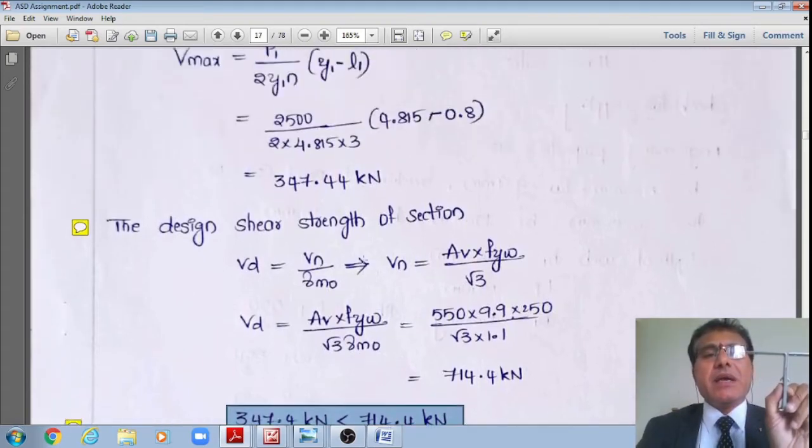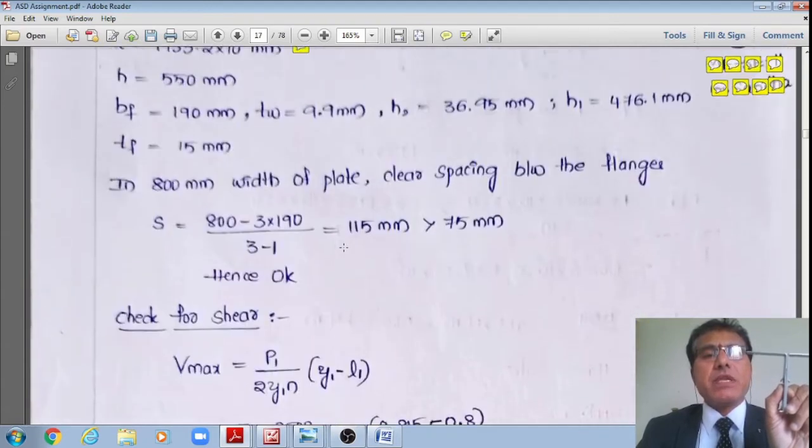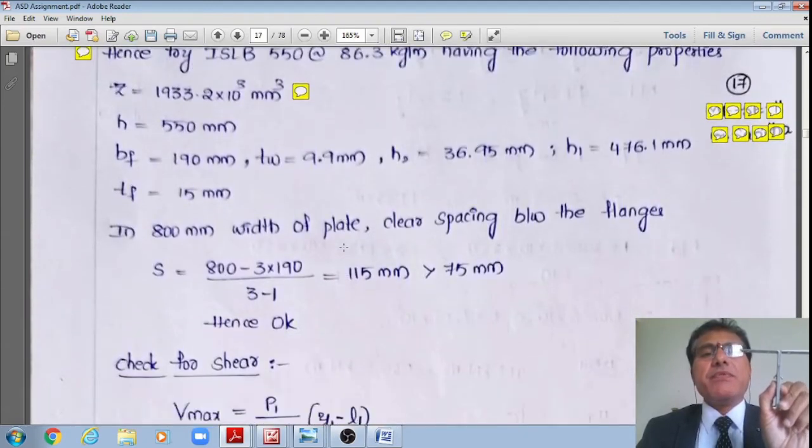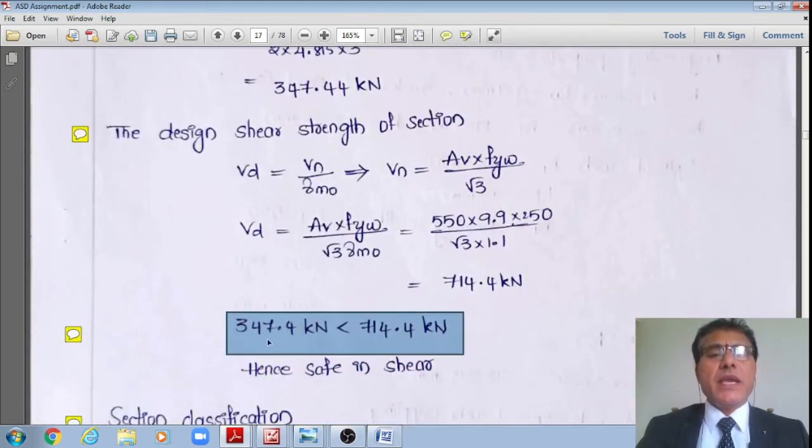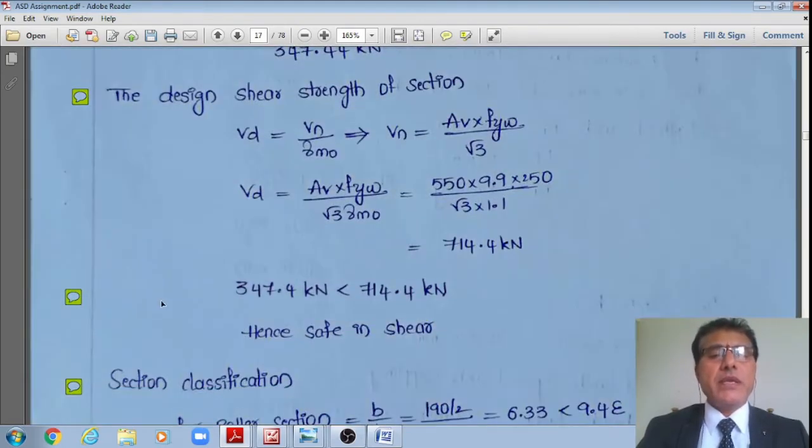assumed ISLB 550 section, right? Therefore, it is okay in shear check. It is also okay in shear check.